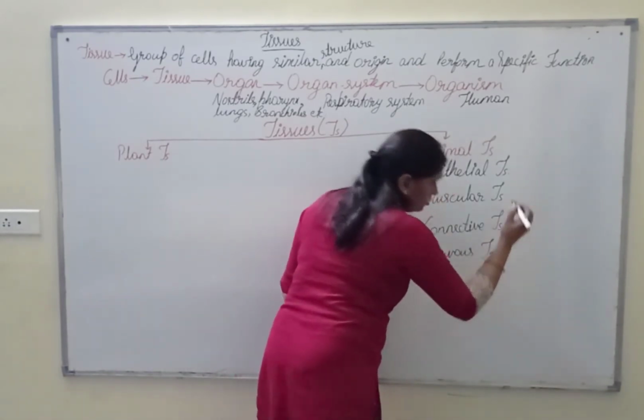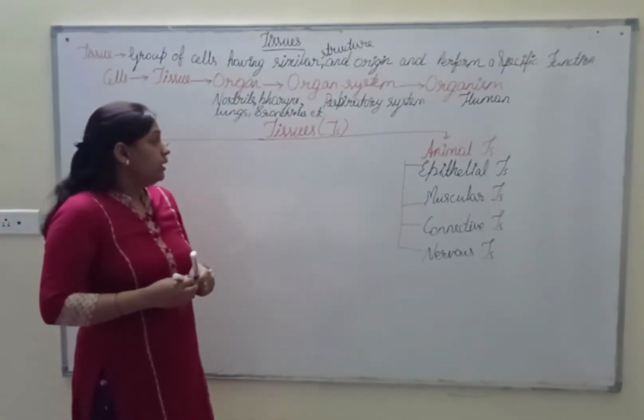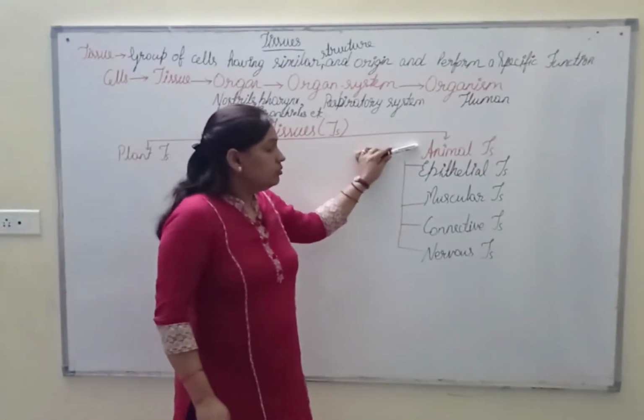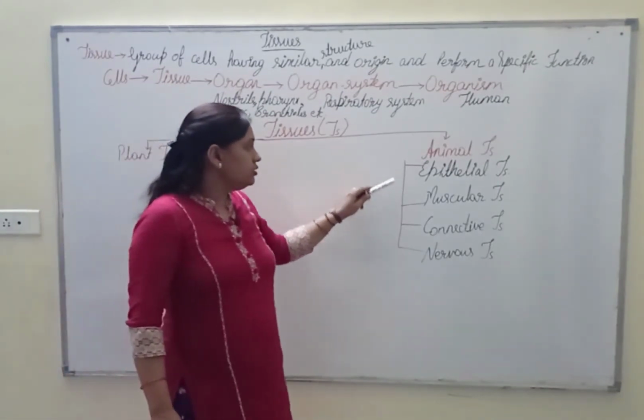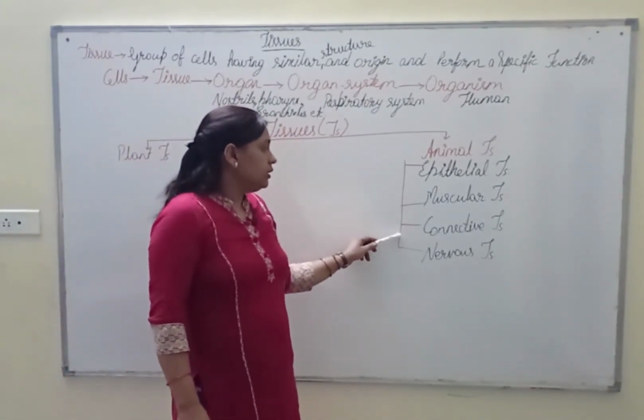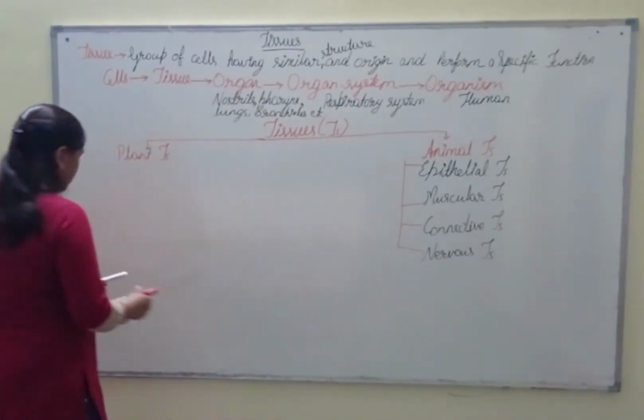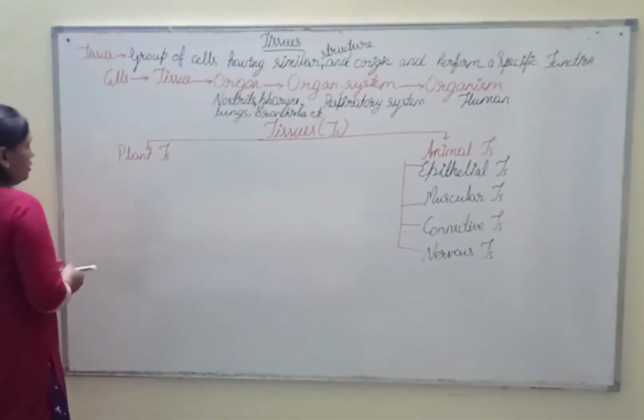So here we have seen that animal tissues are of 4 types: epithelial tissue, muscular tissue, connective tissue and nervous tissue.